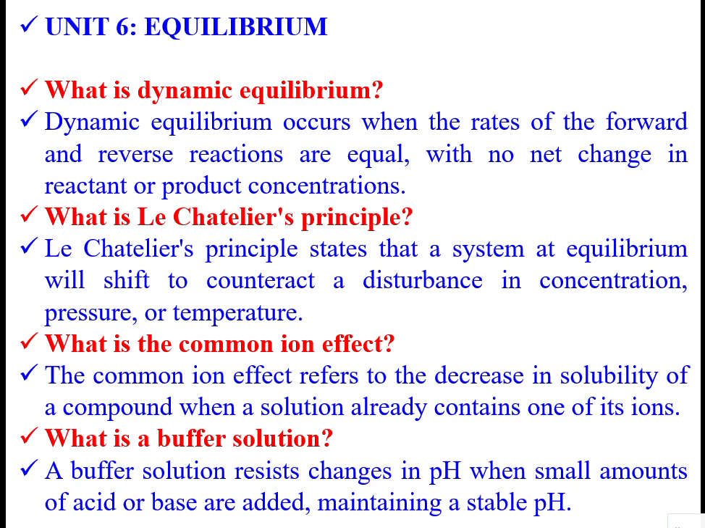So then, chemical equilibrium. Already you have seen dynamic equilibrium. Dynamic equilibrium is a continuous, instantaneous process. The rate of forward reaction and rate of backward or reverse reaction are equal, with no net change in the reactant or product concentrations.